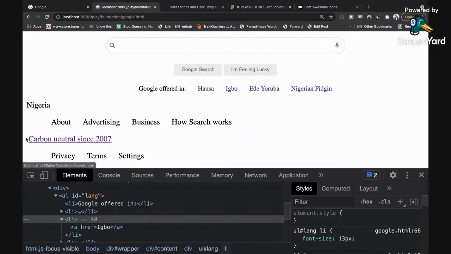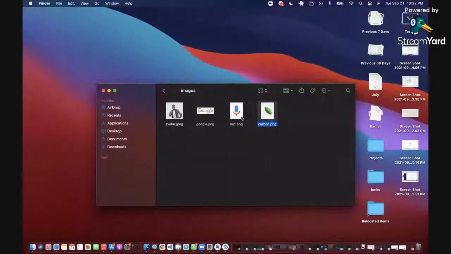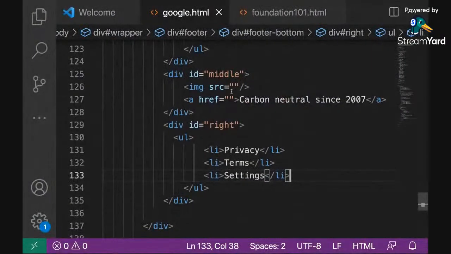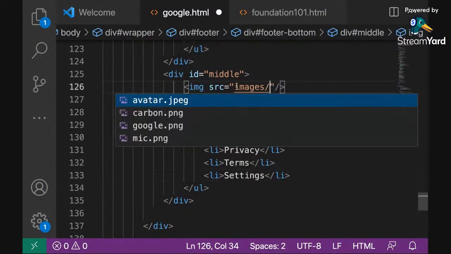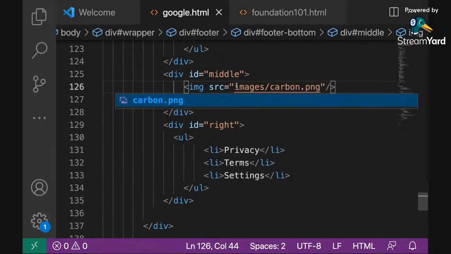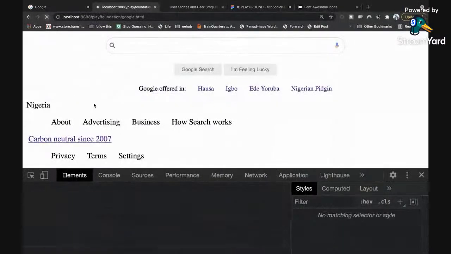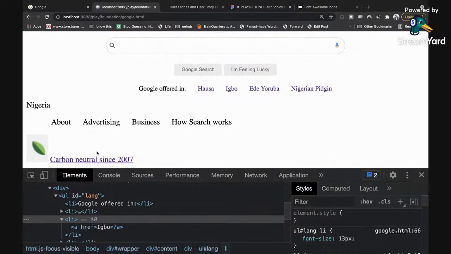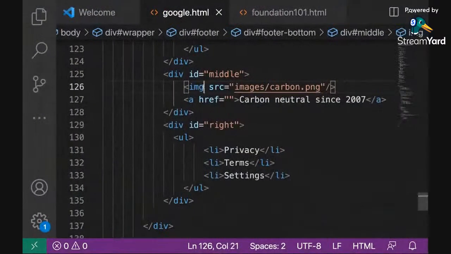So the last thing is the icon here, then I will style everything and we're done. If you remember, I have this icon here called carbon.png, that is the icon of that carbon. So I can include it right behind this guy. Images, then carbon.png. If you refresh the page now, you get the image right behind this guy. So the only thing we need to do is to probably give it a name and then style it.